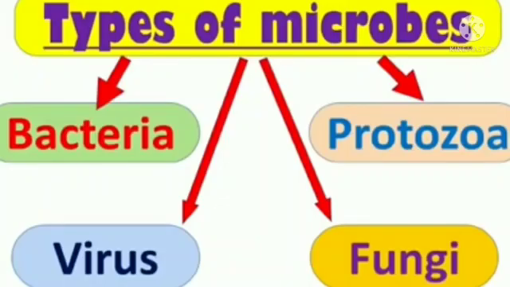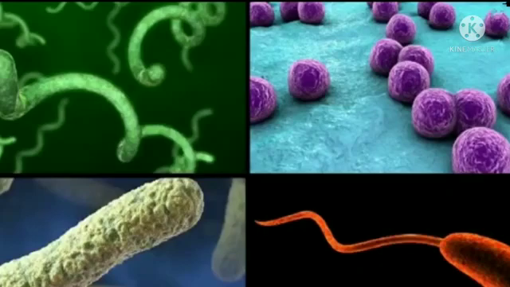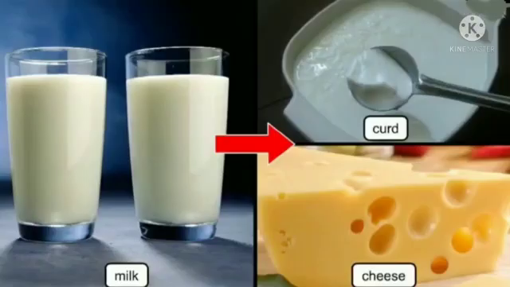Okay. There are mainly 4 types of microbes and they are virus, bacteria, fungi and protozoa. First, bacteria. Bacteria are the most common living things on earth. Bacteria are of different shapes. Certain bacteria help us to convert milk into curd and cheese.